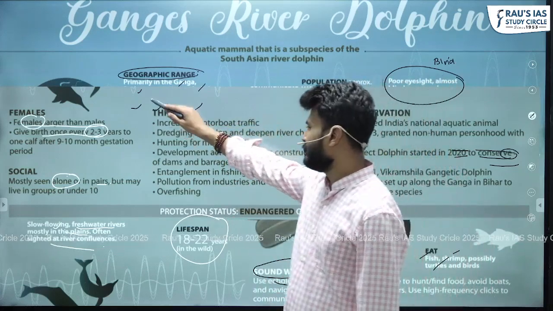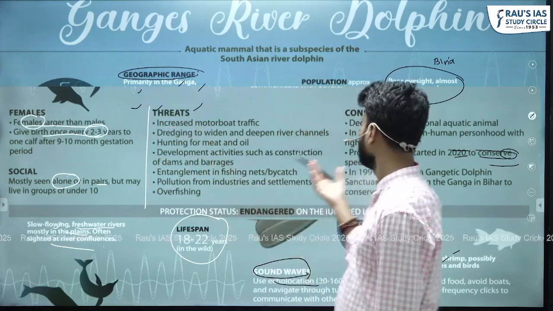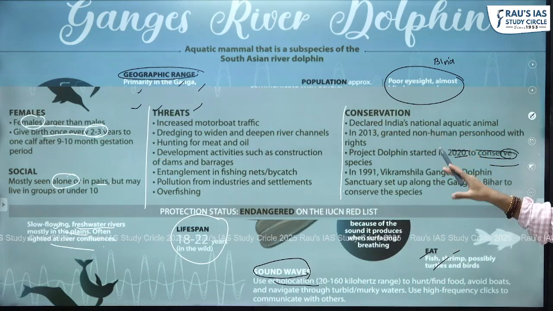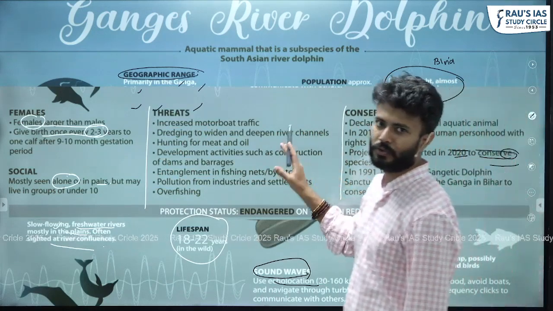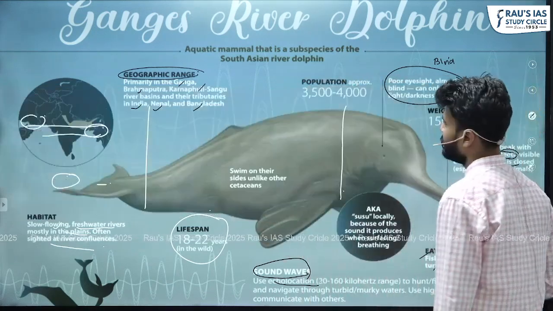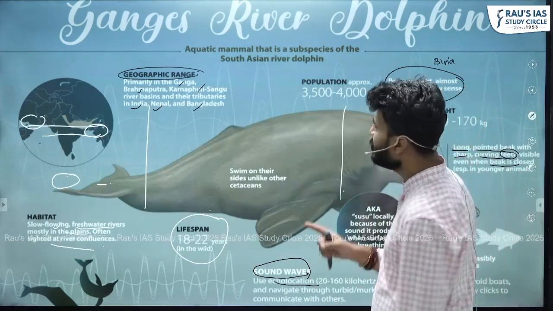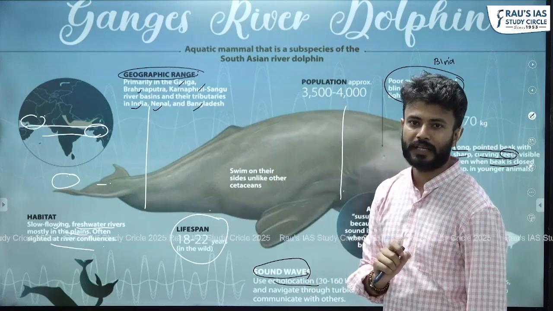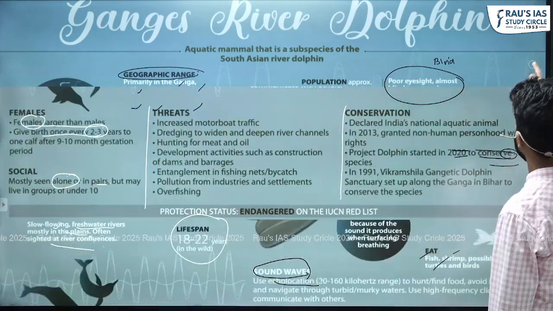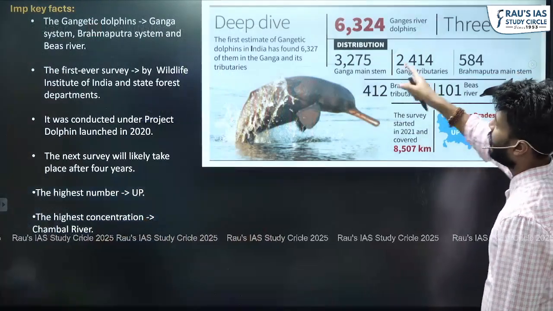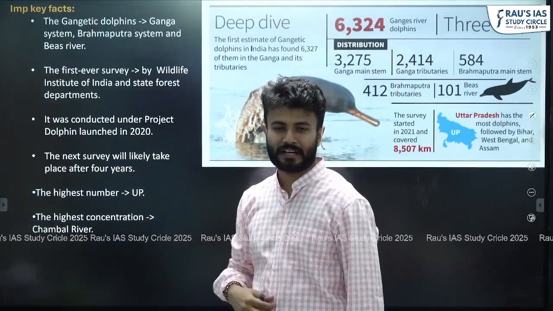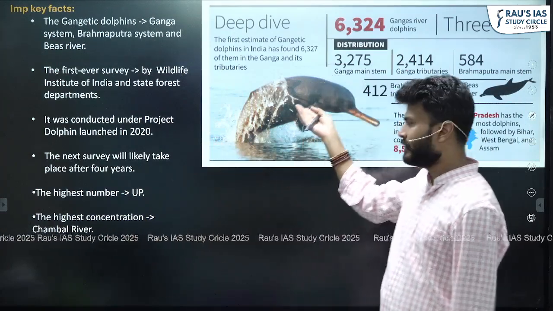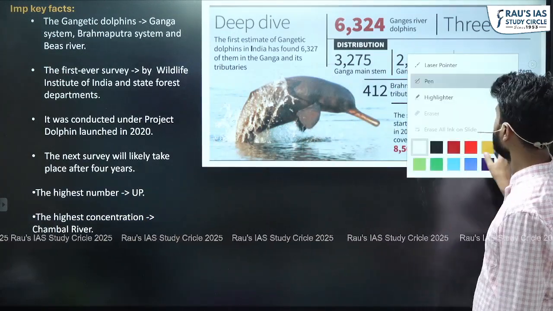And again, we know what the major threats associated with it are and what important conservation measures we have taken to protect our river dolphins. These are just factual information. We know this. However, from the prelims examination perspective, this is the information which is more relevant. Coming to the data, some of the important key facts about the Gangetic dolphins, as well as from the recent report in which regard we are discussing this particular topic.